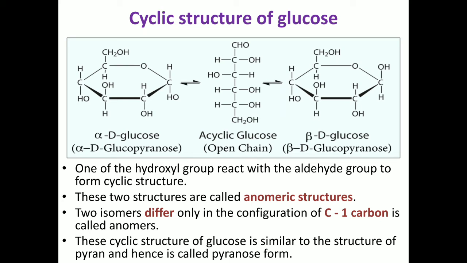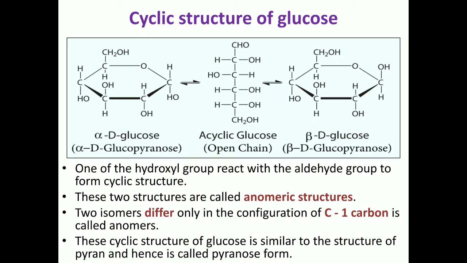These structures are called anomeric structures because anomers are two isomers that differ only in the configuration of the C1 carbon, that is the first carbon.